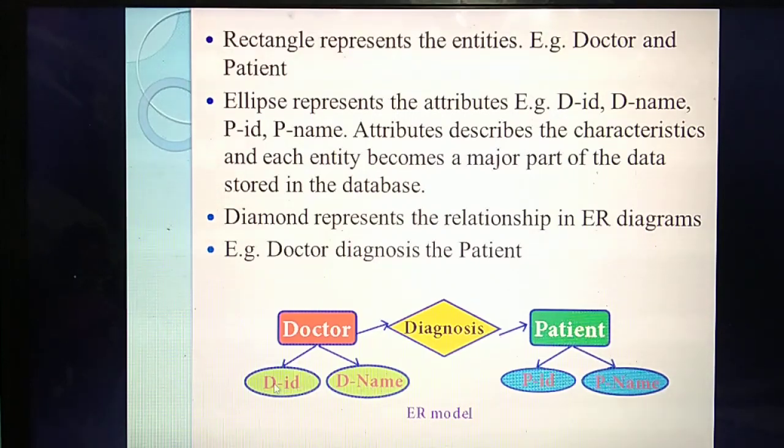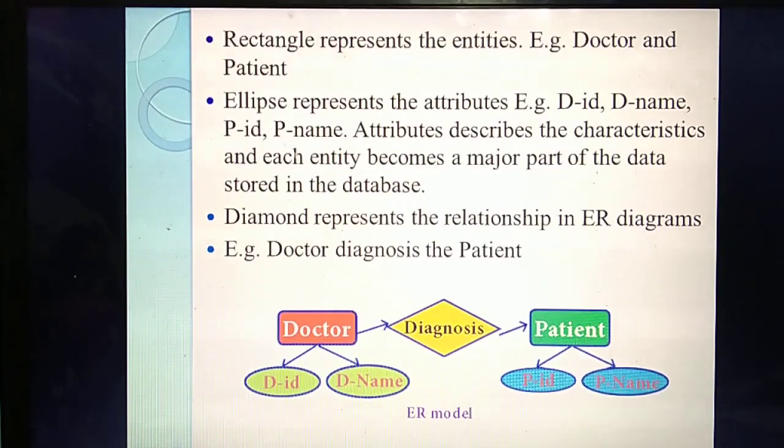Already you have studied, attributes mean characteristics of the entity. So these are the characteristics of doctor. Two characteristics they have given: ID of the doctor as well as name of the doctor. Patient is also an entity. The patient will have two attributes: patient ID and patient name. Next, doctor is there, patient is there. What's the relationship between doctor and patient? Doctor will diagnose his patient. If some disease is there for the patient, the doctor will diagnose the patient by giving treatment. So understand, this is the ER model.